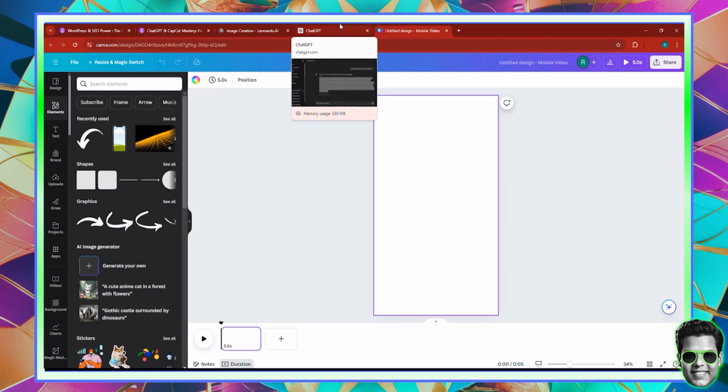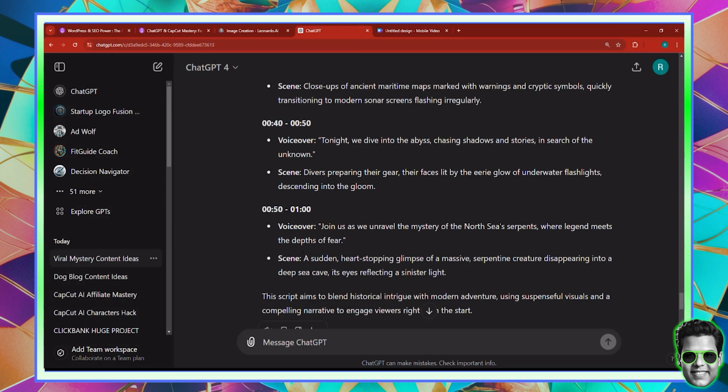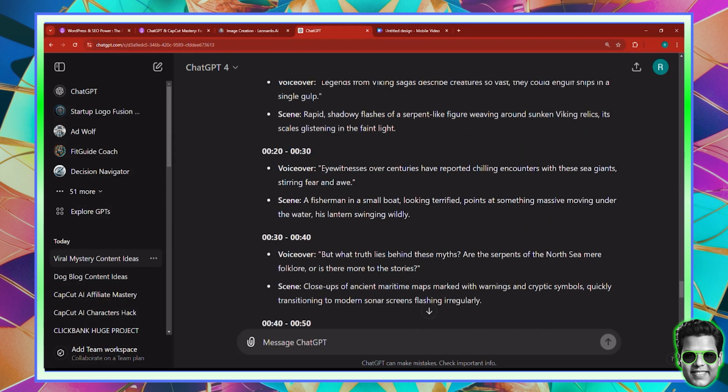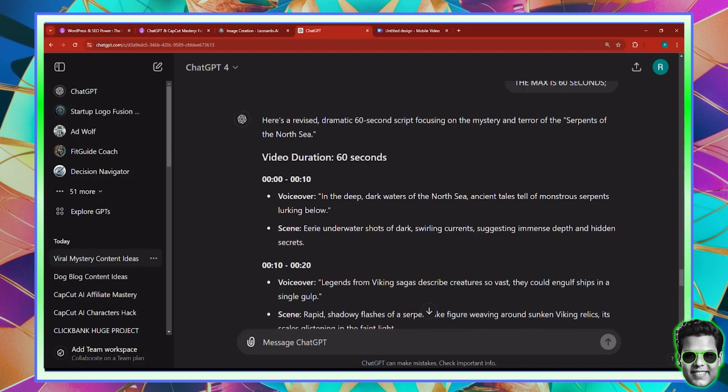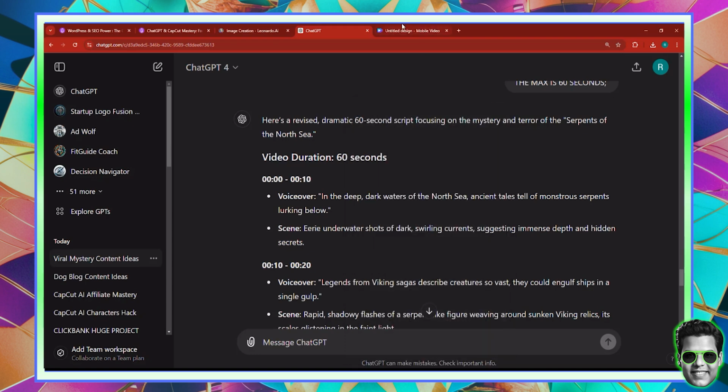But first things first, we have to see how many scenes we have. We have 1, 2, 3, 4, 5, 6 to be precise. So you'll have to take the voiceover length, which is 37 seconds, and divide it by 6. So I'm going to take 37 and divide it by 6. It's 6.16. I'm just going to make it 6.5 because we're going to add animations or transitions. And transitions take about 0.4, 0.5.